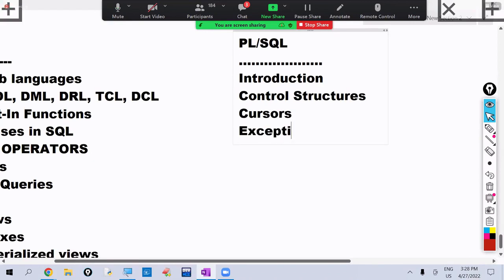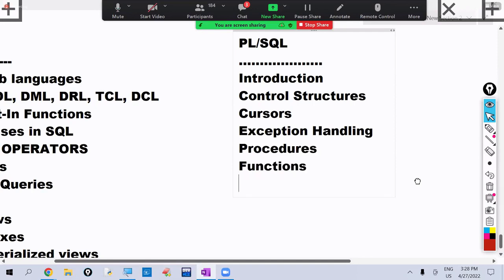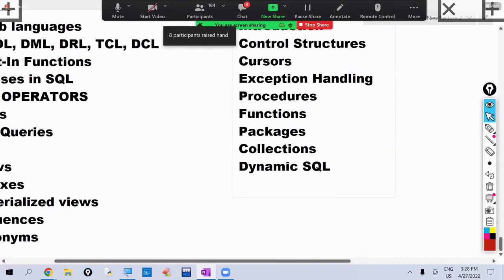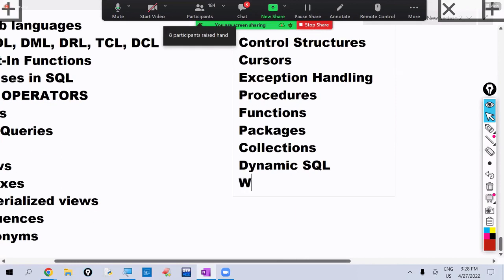Then exception handling, then procedures, then functions, then packages, then collections, dynamic SQL, and working with LOBs and triggers.